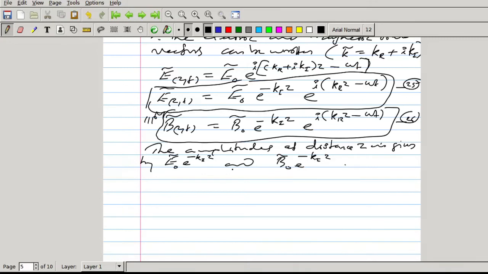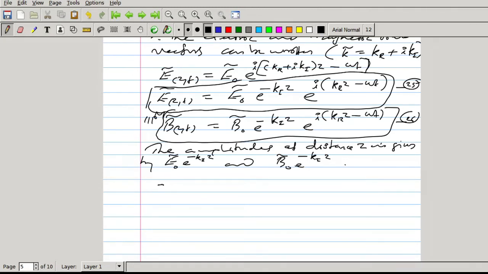What does it mean? The amplitude decreases with the distance.